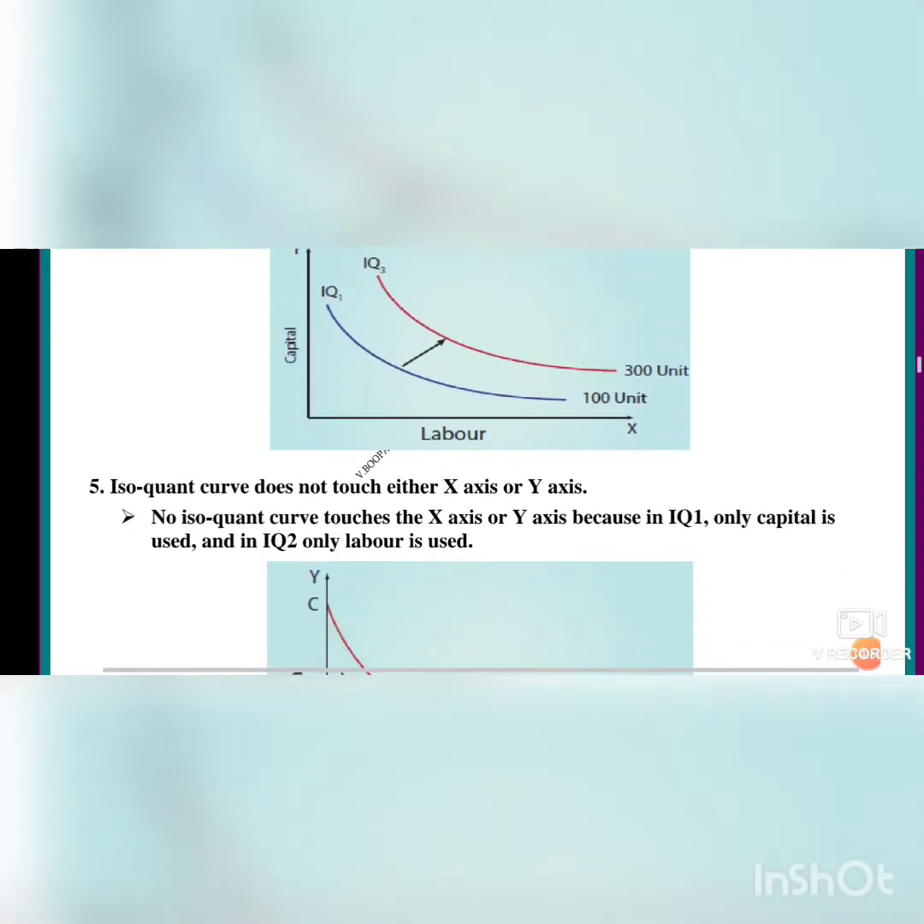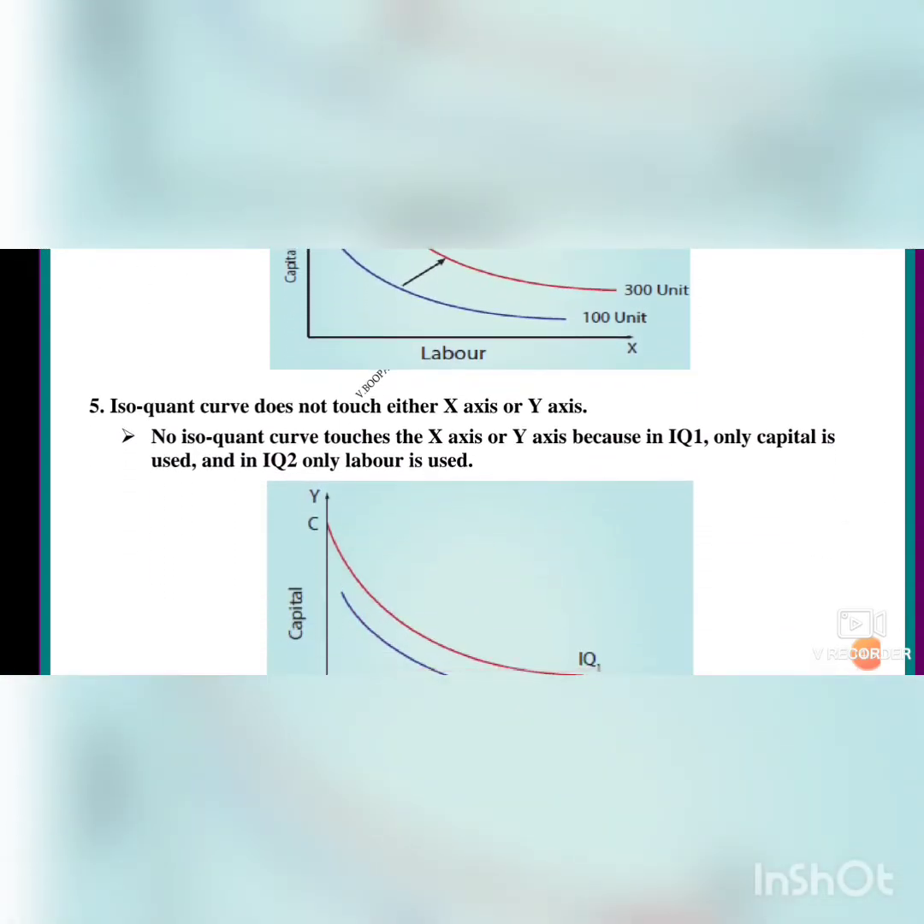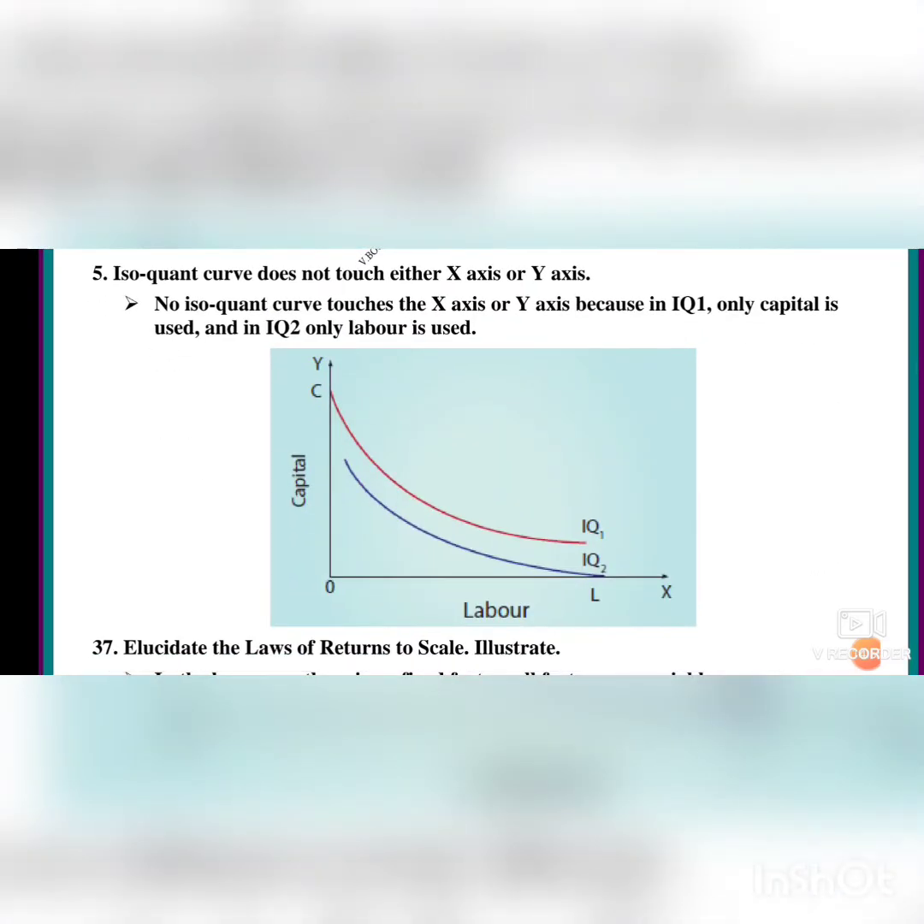Lastly, we will see that the Isoquant curve does not touch either the x-axis or y-axis. You see the curve and the explanation. No Isoquant curve touches the x-axis and y-axis because in Isoquant curve 1, only capital is used. In Isoquant curve 2, only labor is used. So they can't intersect each other, so they won't touch the x-axis and y-axis, isn't it? You can see in the curve.